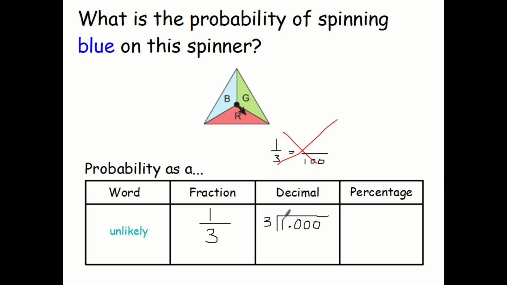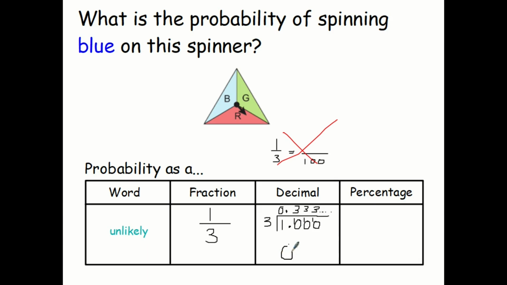So 3's into 1 don't go. Carry 1. 3's into 10, go 3 times. Remainder 1, and this is going to keep going. So 0.3 recurring.